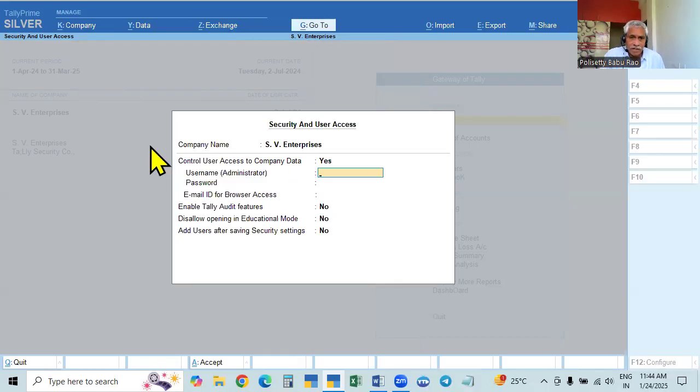Whenever you do this in the Alt K company menu, it will ask one extra option in that page, the email ID for browser access. You will get none, or you create a new email. I will just select none, that I will show you.